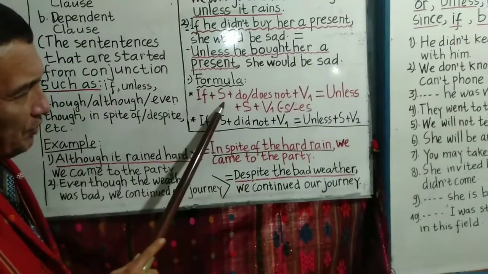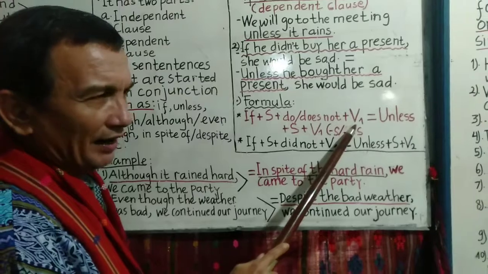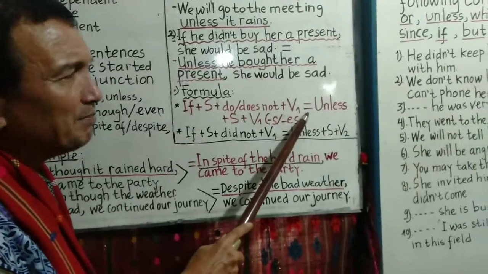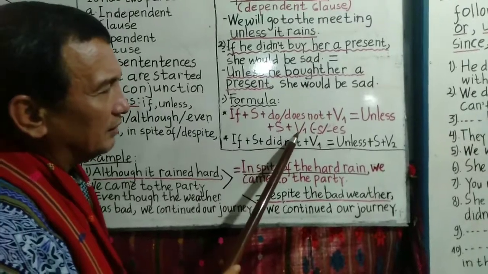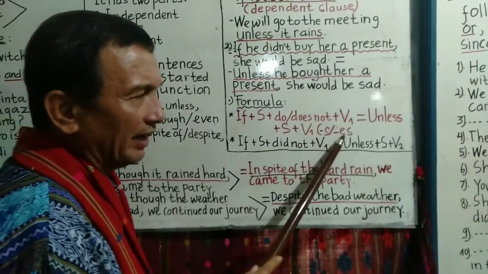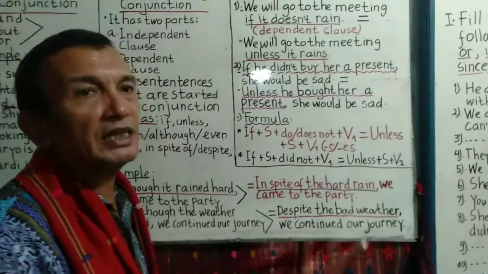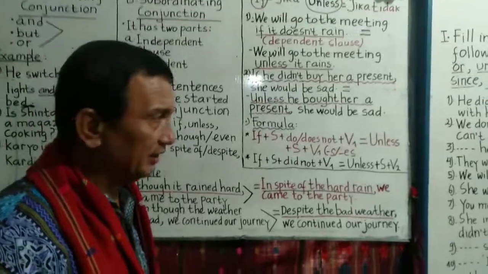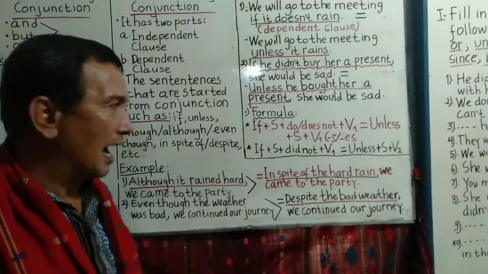So, let's see the formula. After if, subject, do or does, not, verb 1, is the same meaning as unless, subject, plus verb 1, or ending with s or es if the subject is third person. Kalau subjeknya ketiga tunggal dalam simple present, itu menambah s atau es di belakang kata kerja.